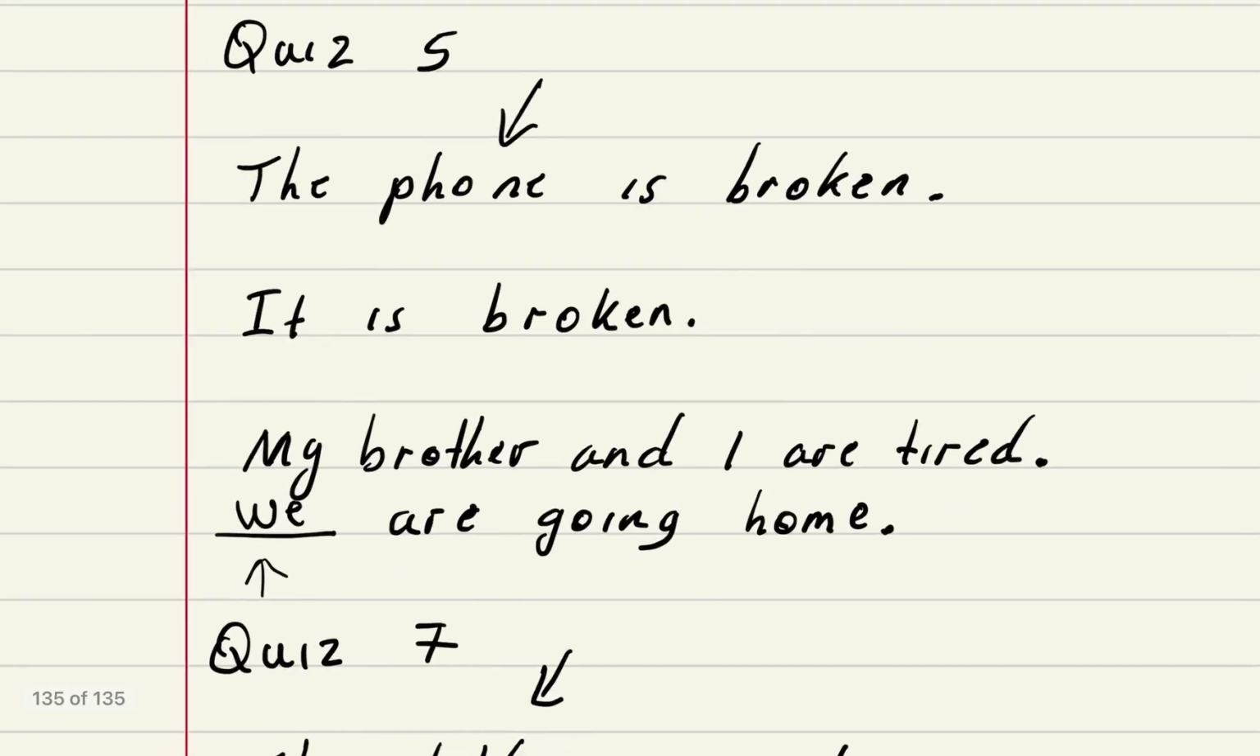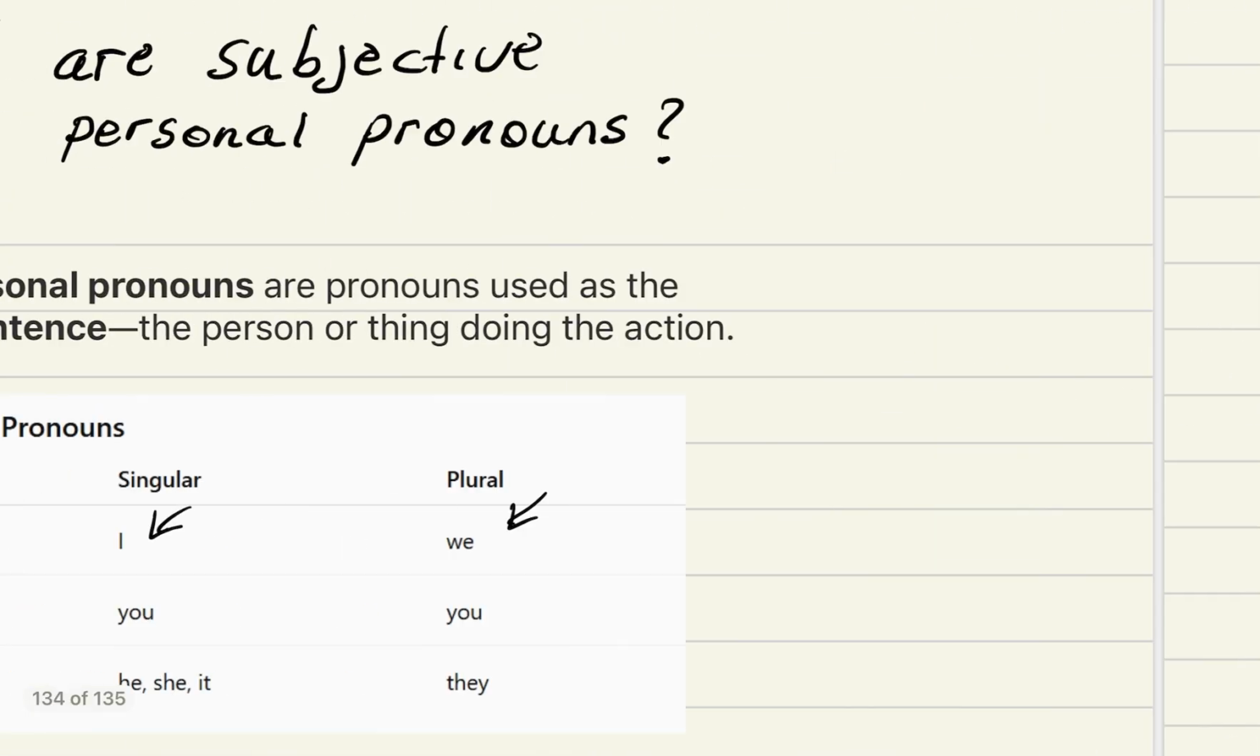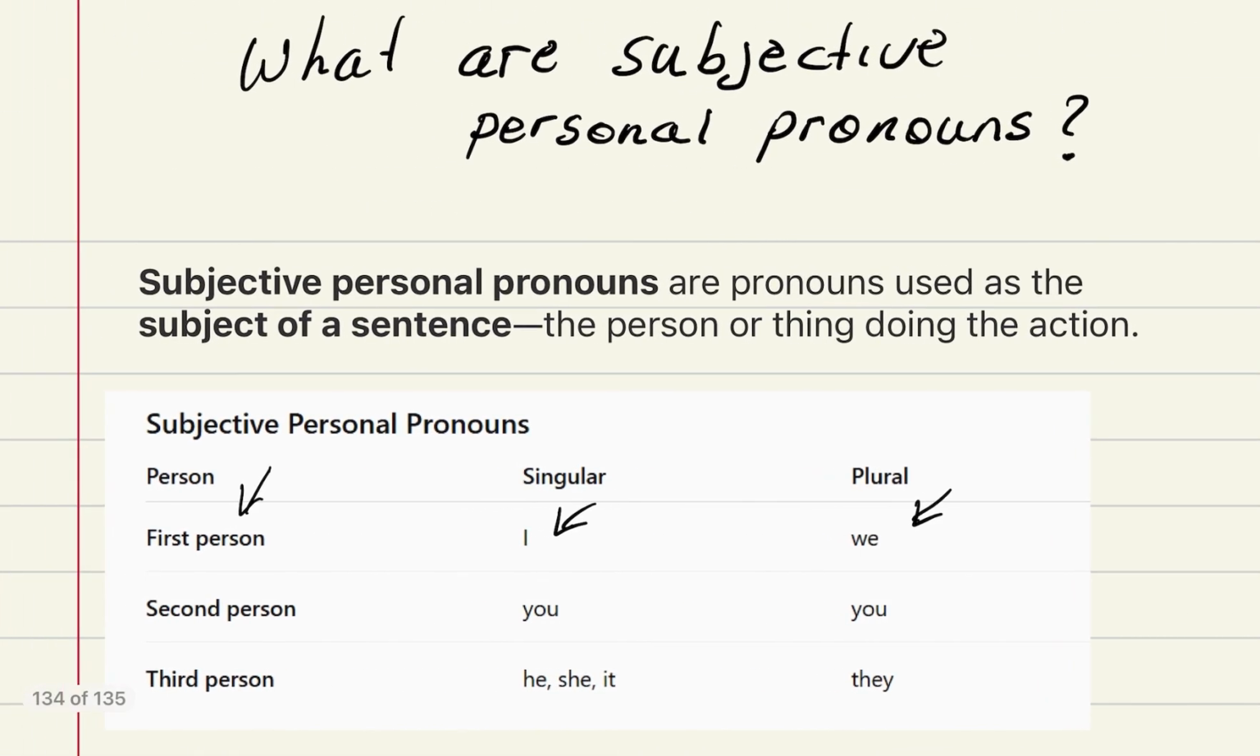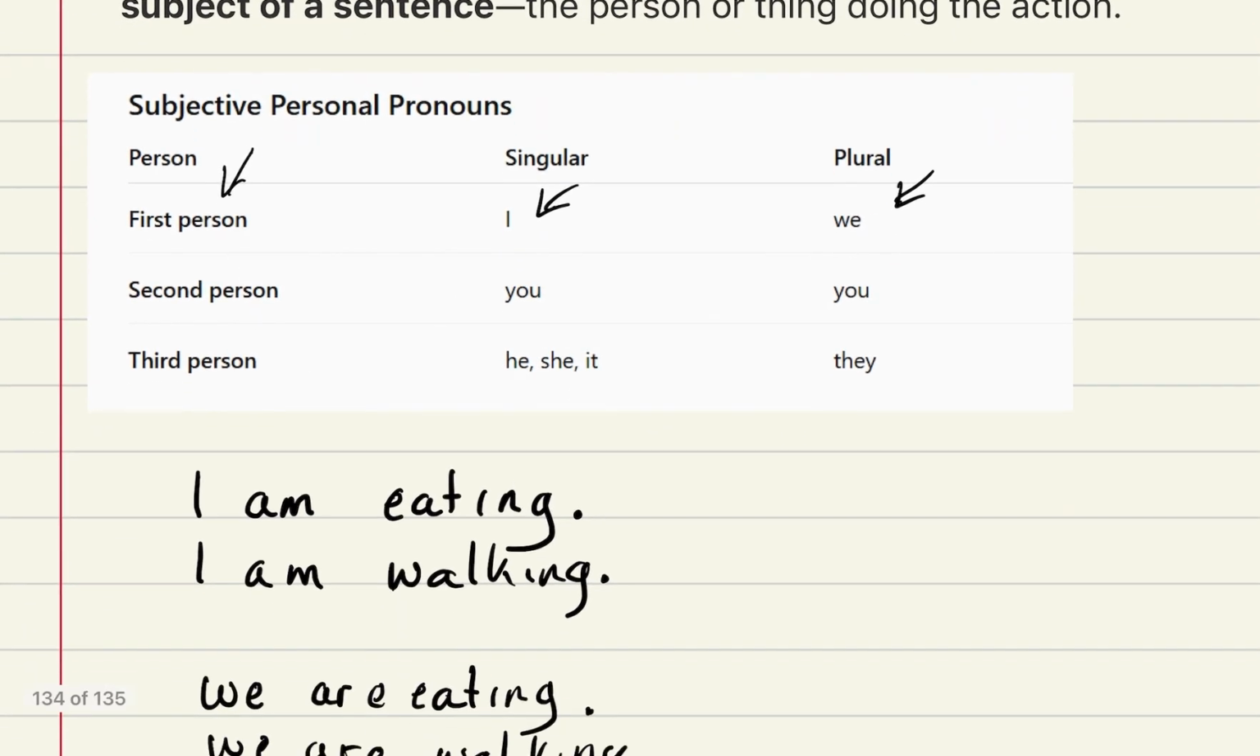You can go through these quizzes, pause the video, test yourself, make sure you get it correct. Again, let's go back to the definition. Subjective personal pronouns are pronouns used as the subject. So they're the person or thing doing the action. And typically the subject usually comes as the first word in a sentence. Not always, as we saw in the last one, but I'll give you tricks in other videos on how to find the subject, because the subject is the one doing the action. It's the one doing whatever thing is going on. Okay, so I hope this was clear.